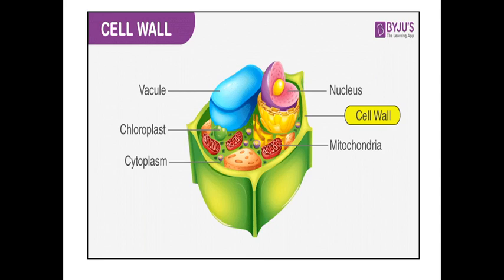Like the extreme conditions happening in the surroundings, the cell wall will protect the plant cell from these physical injuries. Okay, so like that, there is a structure and some functions of the cell wall.